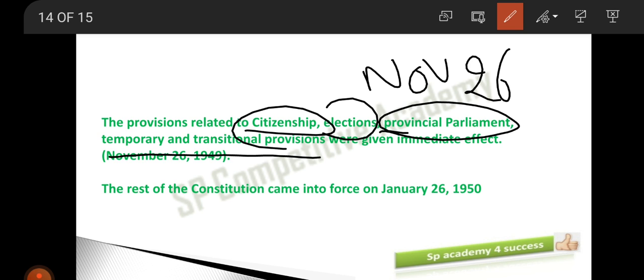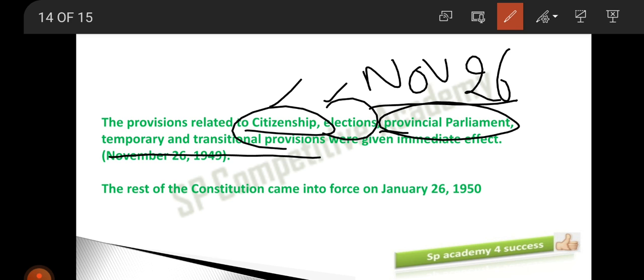When it was adopted, on that day only, citizenship, elections and so on came into effect. Clear guys? So I'm repeating once again: except citizenship, elections, provisional parliament, etc., the rest all came into force on January 26. And the provisions I mentioned were given immediate effect from 26th November 1949. Even this was asked many times in the examination. Make the difference: when did the constitution come into force?